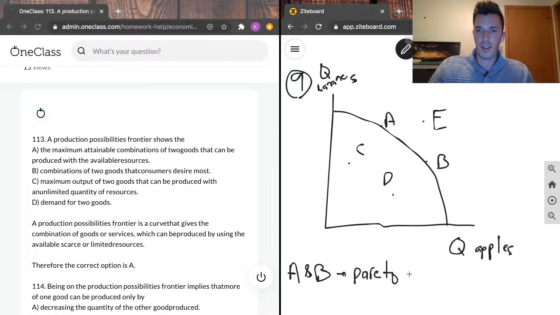Pareto efficient, by the way, just means something is Pareto efficient when you cannot make somebody better off without making someone else worse off. So for example, here, you can't get more apples unless you were to take fewer bananas.